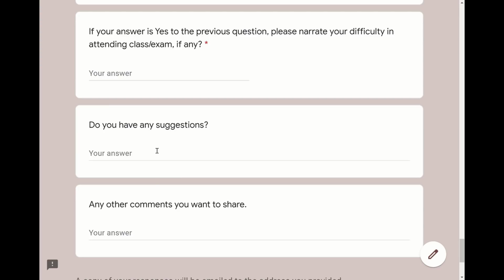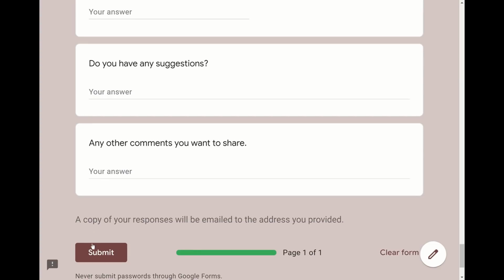However, please put your point very crisply, without writing a big paragraph which may be limiting for us to access. So put your points very crisply and then finally submit this form, so that we can understand your current situations and the difficulties you face, and help you accordingly for attending online classes regularly.